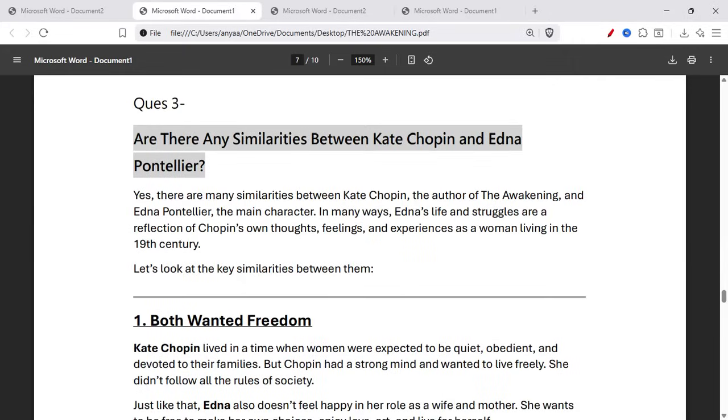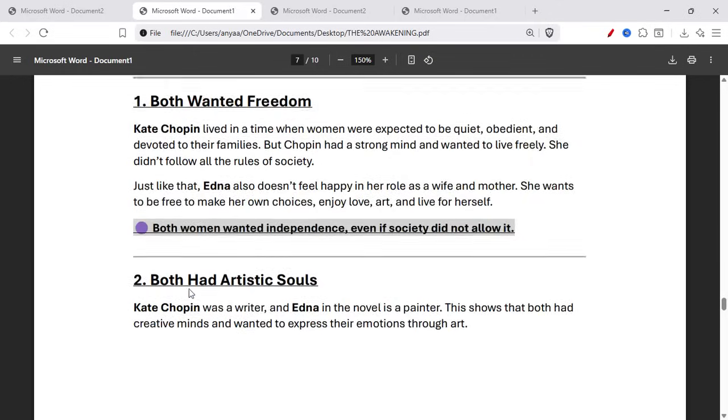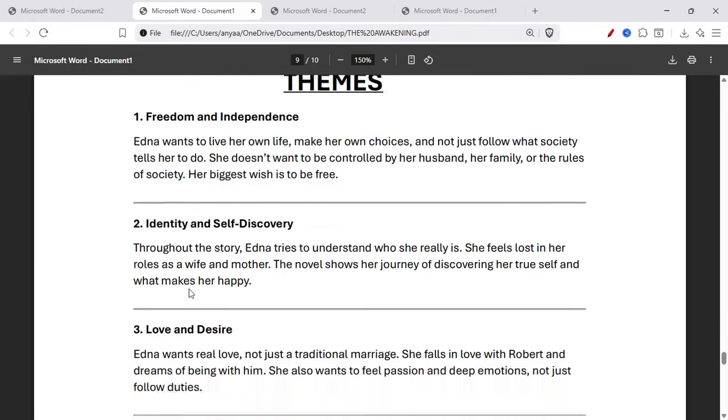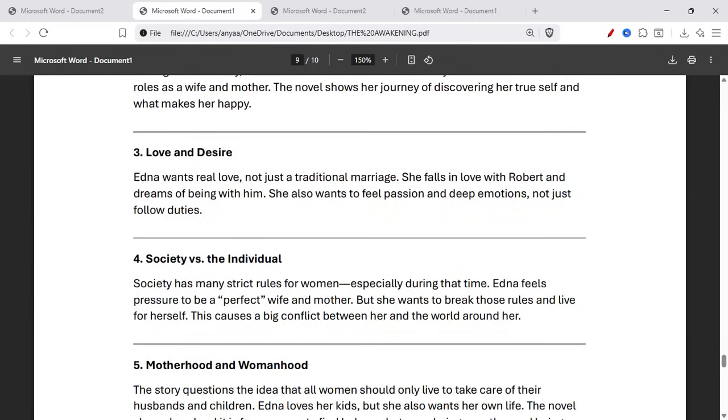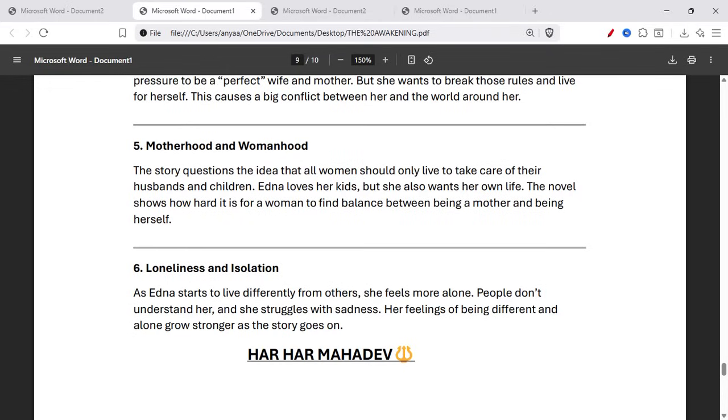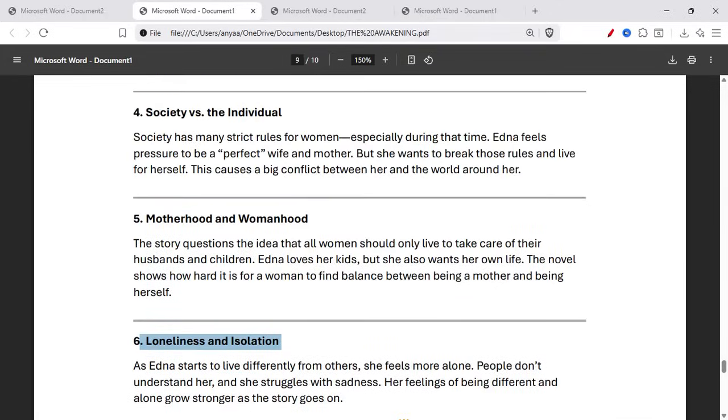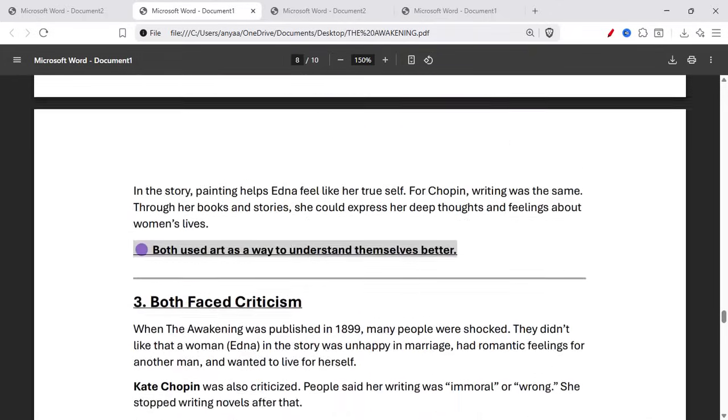Okay. Number three, is there any similarity between Kate Chopin and Edna Pontellier? So yes, there are many. So you can write it. And themes. So what are the themes? Freedom and independence, identity and self-discovery, love and desire, society versus the individual, motherhood versus womanhood, loneliness and isolation. Okay, so this is done.